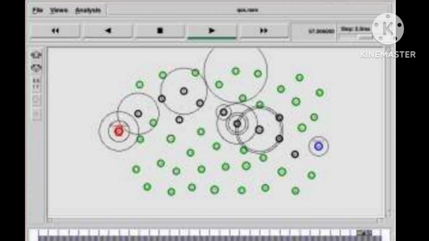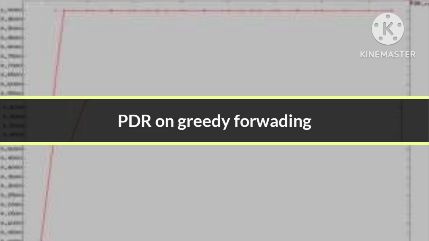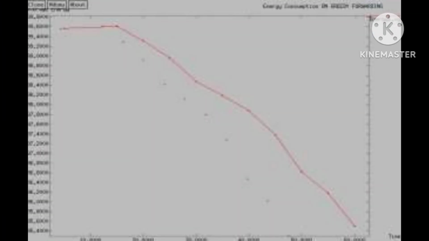The following figure shows the packetized transmission of data from source to destination. Several nodes can be seen participating in this data transmission process. The research uses a network coding technique that allows us to transport data without suffering any data loss. In order to assess the proposed model in terms of the following evaluation criteria, the simulation and proposed model will be used. The packet delivery ratio of the ACD is shown in this.